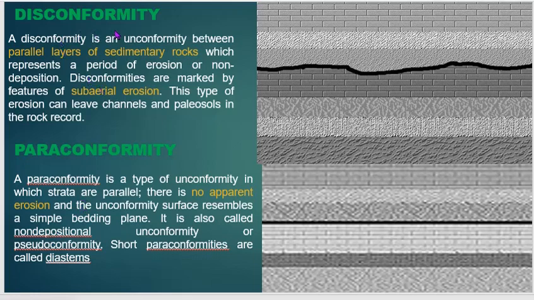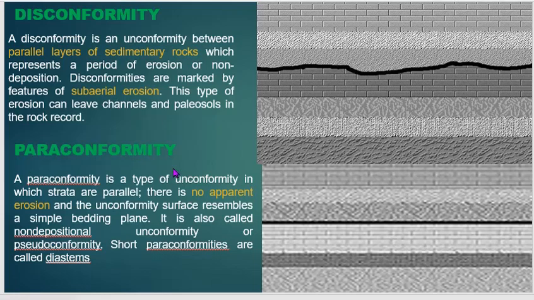the type is your disconformity. Disconformity is also known as parallel unconformity. In this unconformity, between parallel layers of sedimentary rocks, there is a period of erosion. So in disconformity it is important to note a period of erosion or non-deposition. Disconformities are marked by features of subaerial erosion. This type of erosion can leave channels and paleosols in the rock record.